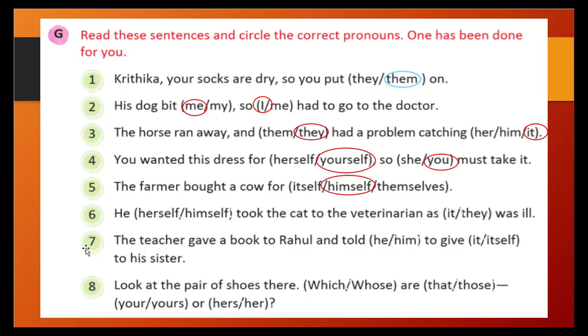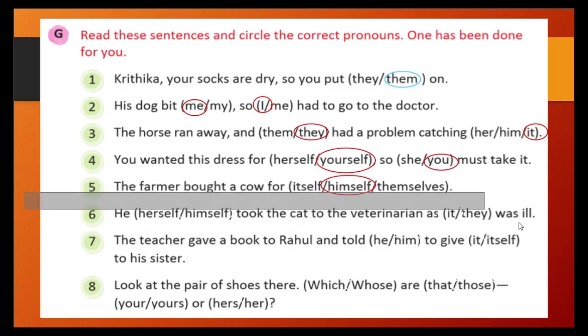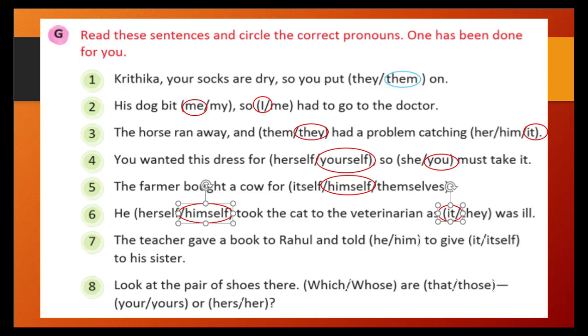He is masculine gender, so the masculine answer should be there. And it went to the veterinarian. So we will use it because the cat is ill. Cat indicates it. The teacher gave a book to Rahul and told him to give it to his sister. What is the book? Book indicates it and him indicates Rahul. So him and it is the correct one. Look at the pair of shoes there.